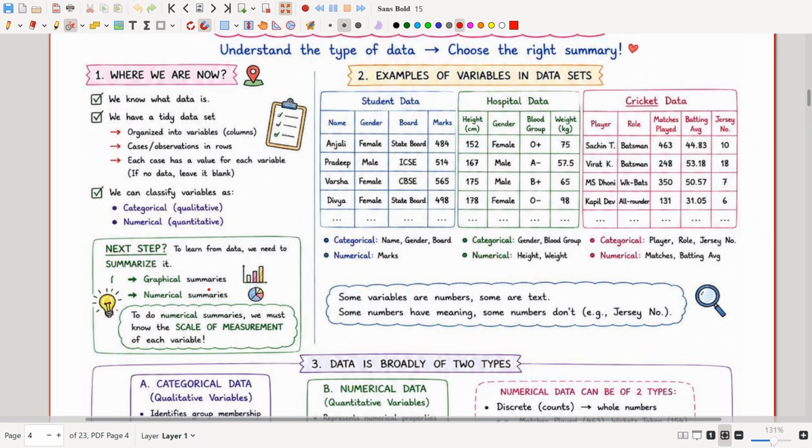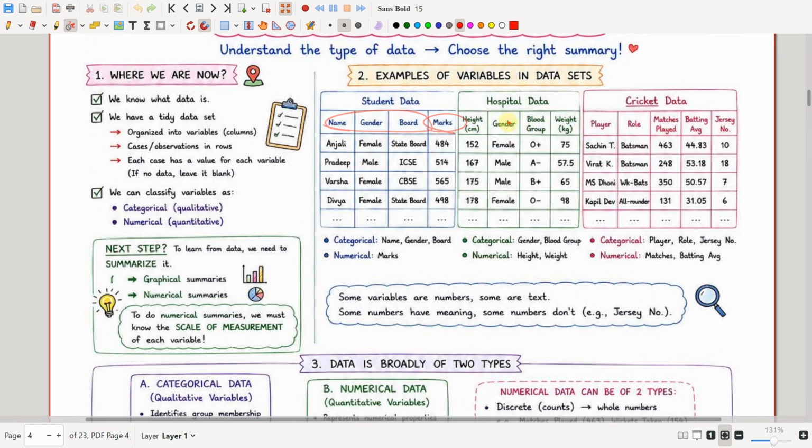Okay, so examples of variables in a data set. In student data, we will have name, gender, board, marks. In hospital data, we will have height, gender, blood group, weight. And in cricket data, we will have player, role, matches played, batting average, jersey number. Here, the categorical variables are name, gender, and board. The numerical variable is marks.